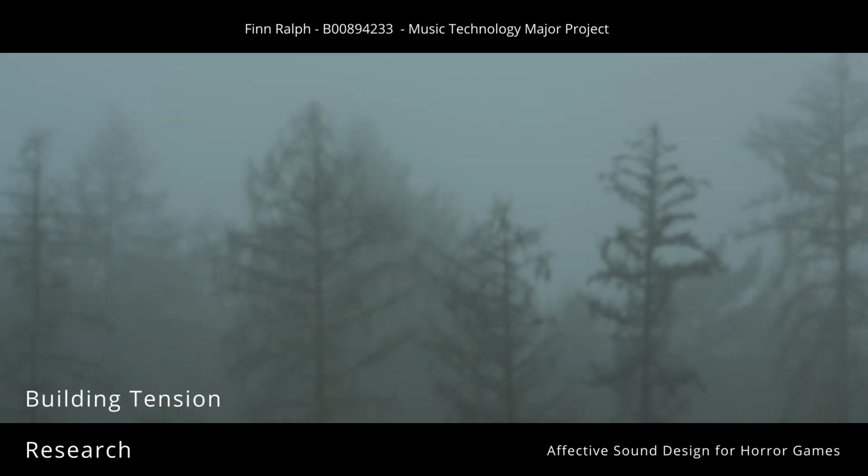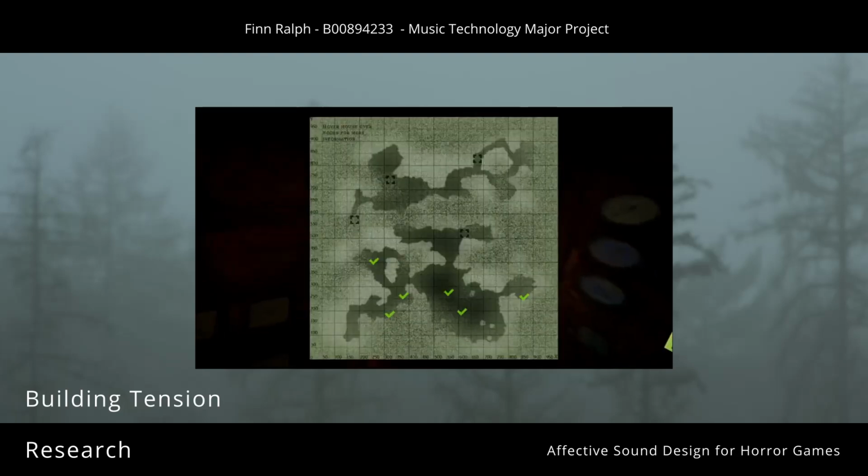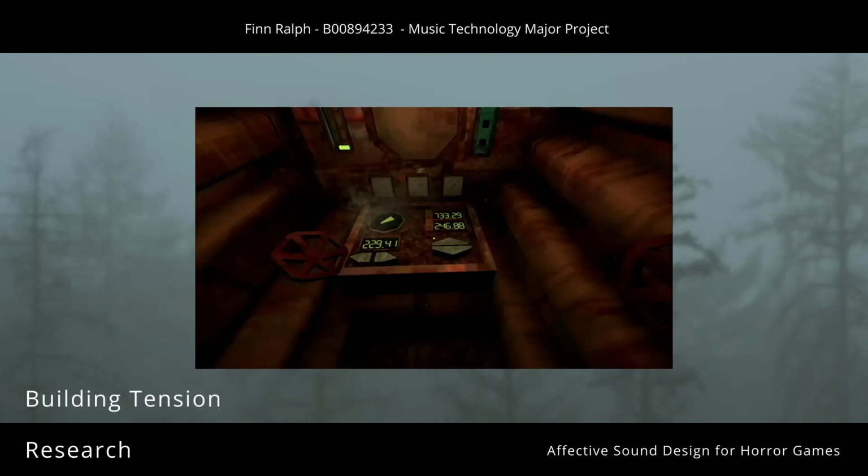Tension. Iron Lung builds tension through sound interacting with the narrative. The player understands that they are in an unsafe submarine and that anything could go wrong. And the game's audio design teases this with the sound of steam hissing or sounds of the hull creaking and groaning.